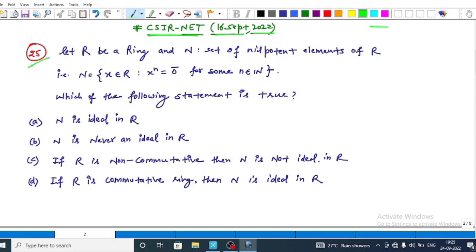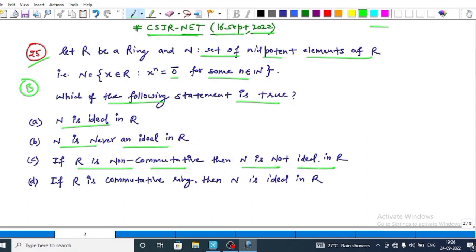And question number 25. The question is: let R be a ring and N the set of nilpotent elements of R. That is, N is equal to the set of x belonging to R such that x power n is equal to the zero element for some n belonging to the natural numbers. Which of the following statements is true? Actually, this question is from part B, and the options are: N is an ideal in R; N is never an ideal in R; if R is a non-commutative ring, then N is not an ideal in R; and the last option, if R is a commutative ring, then N is an ideal in R.